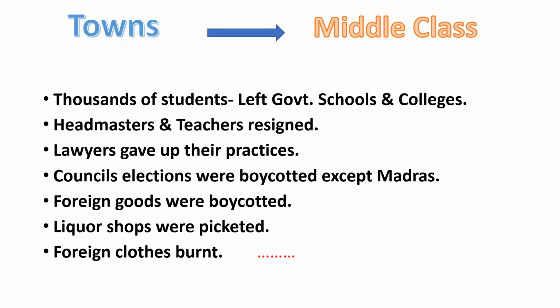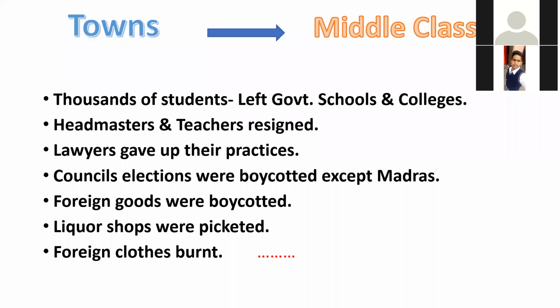This is the most important thing. Even the teachers, the principals, the headmasters resigned from their services. Lawyers gave up their practices. Even council elections were boycotted, except in Madras. In Madras, non-Brahman people participated in it. Remember this: only in Madras did people participate in the council elections, and the rest of the country boycotted these elections.